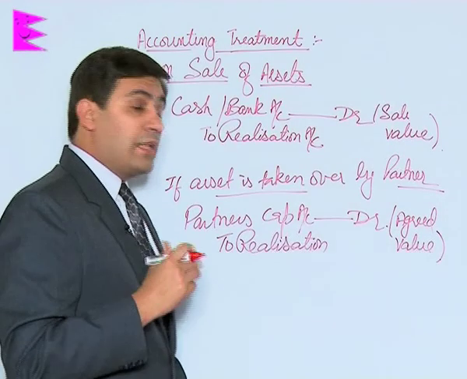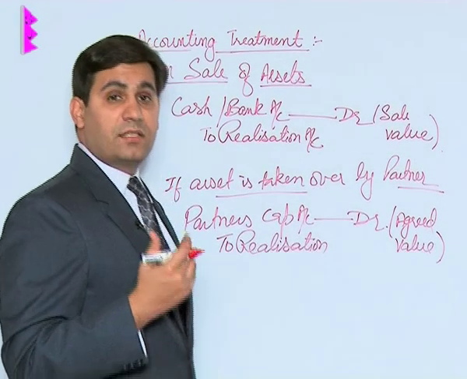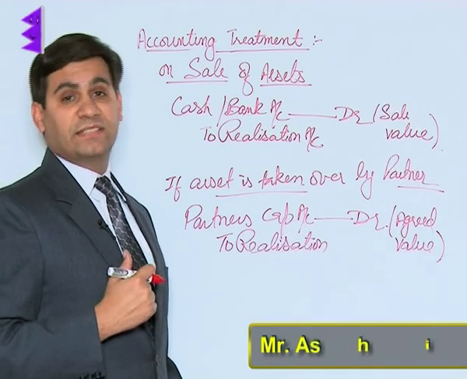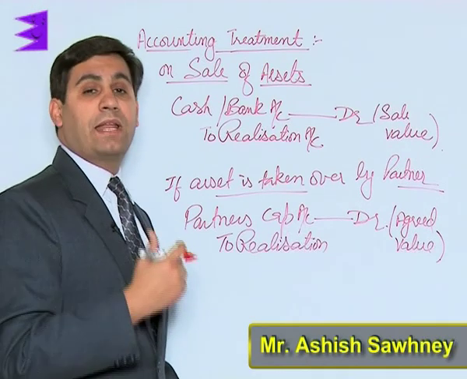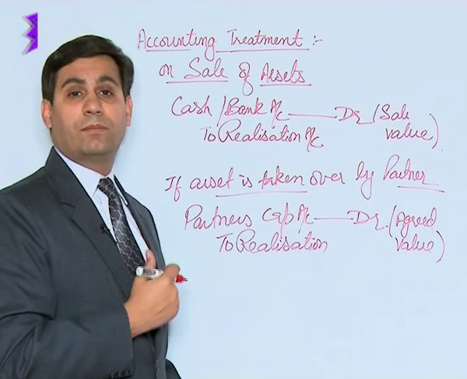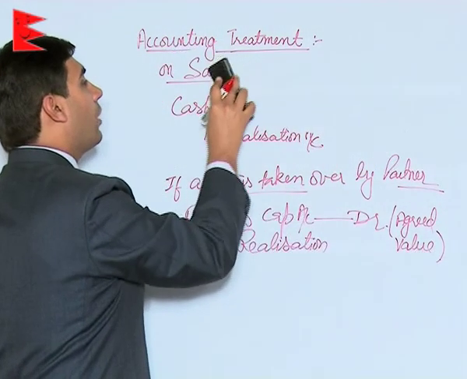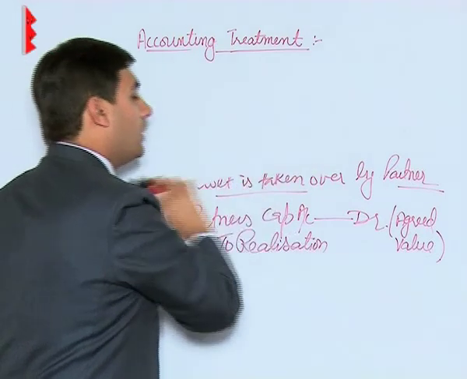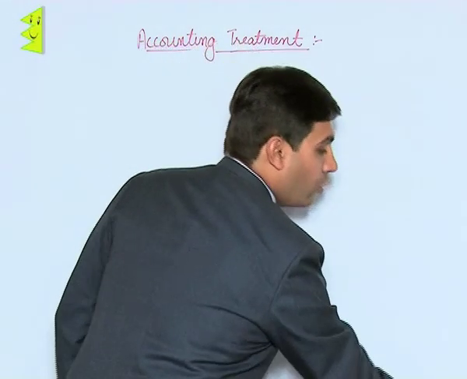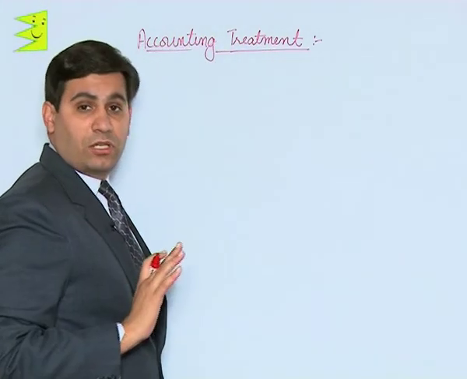Now students, there can be another situation, that is an unrecorded asset might exist in your firm, and now when you are actually selling it off, it is getting you a certain amount of money. So in case any unrecorded asset is sold off, then it has to be recorded only in bank account and realization account.